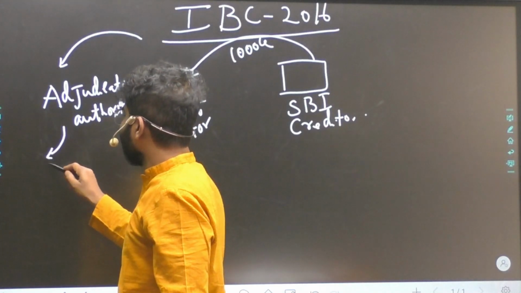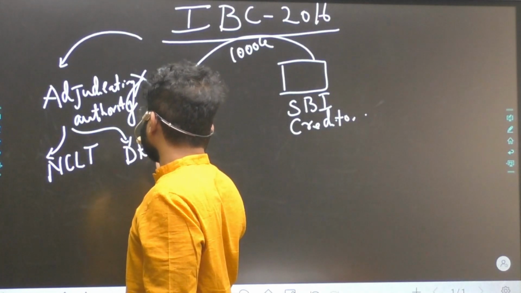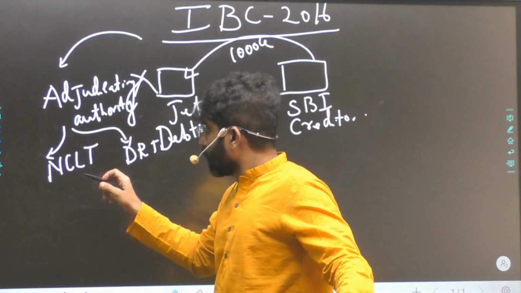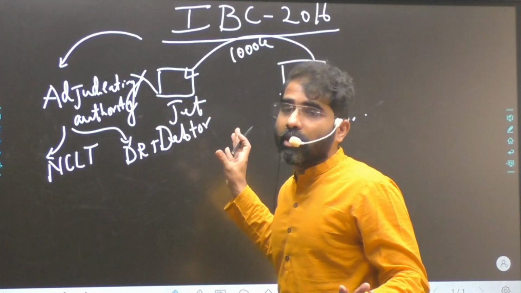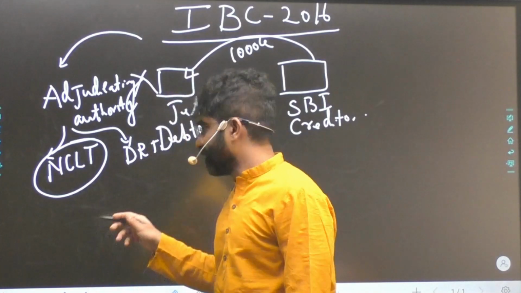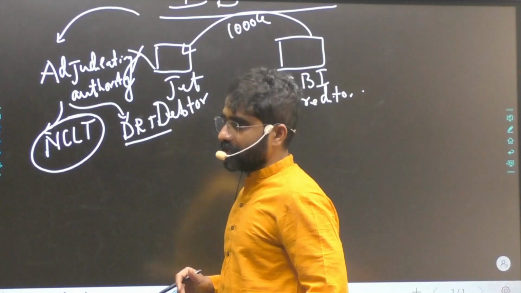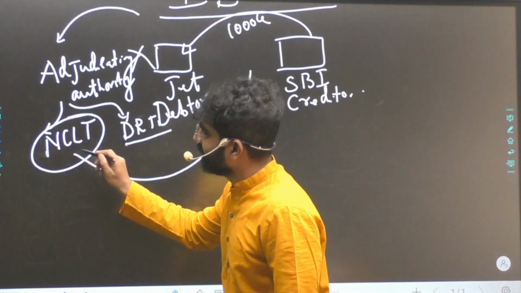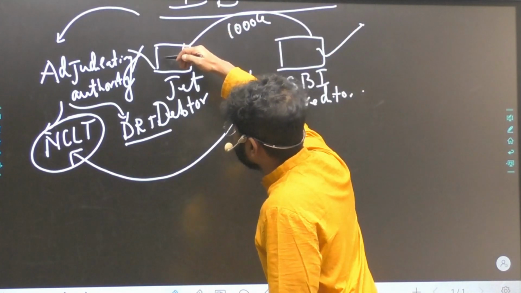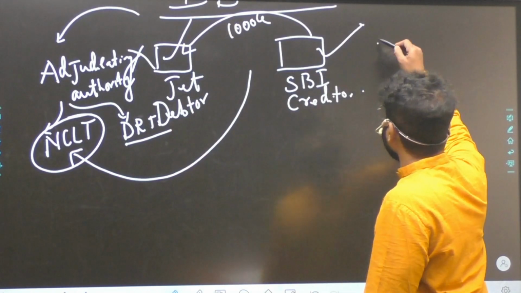One is the NCLT, and another one is the DRT: National Company Law Tribunal and Debt Recovery Tribunal. So now, this is a corporate company. Corporate cases will go to NCLT, and individual and partnership firms will go to DRT, Debt Recovery Tribunal. Once they accept the case, now who can take the case to NCLT? Either it can be the creditor, or it can be the debtor who can take the case to NCLT, or it can be an operational creditor.